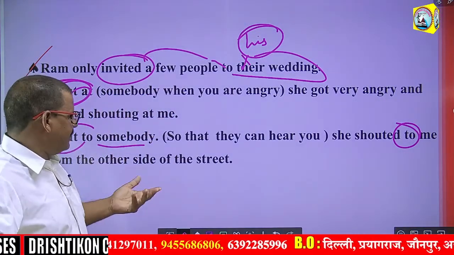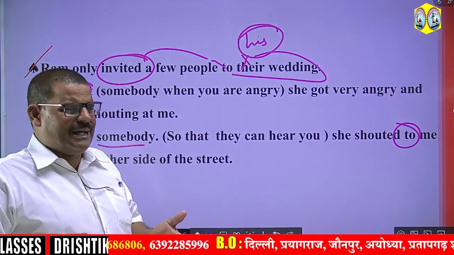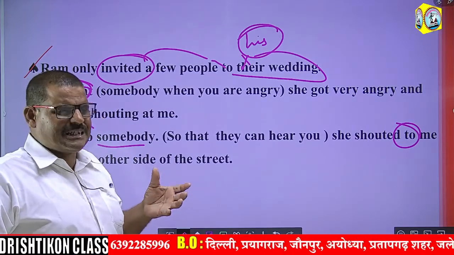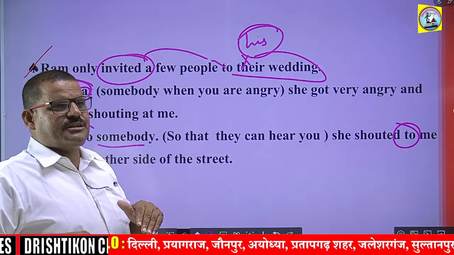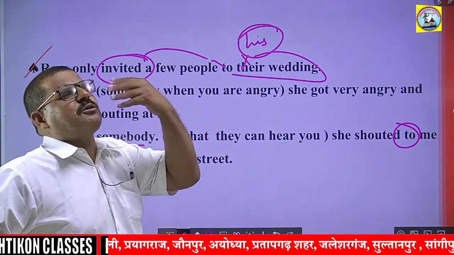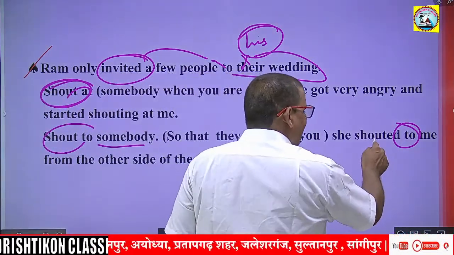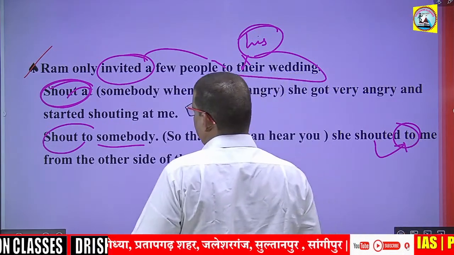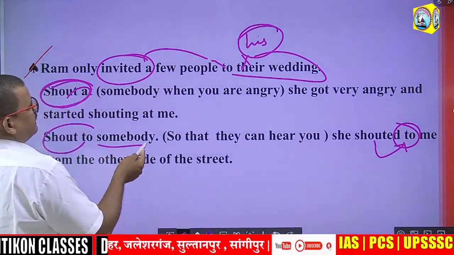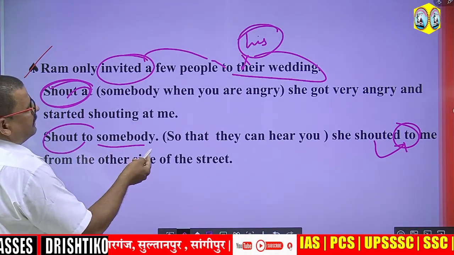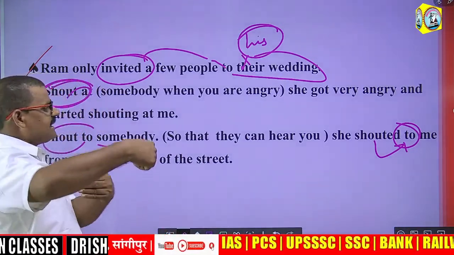But when someone doesn't hear you and you spoke to him and he didn't listen, and then you started shouting, means you increase your voice, that is also shout. But that shout will take the preposition to. You can see, shout to somebody so that they can hear you. She shouted to me from the other side of the street.